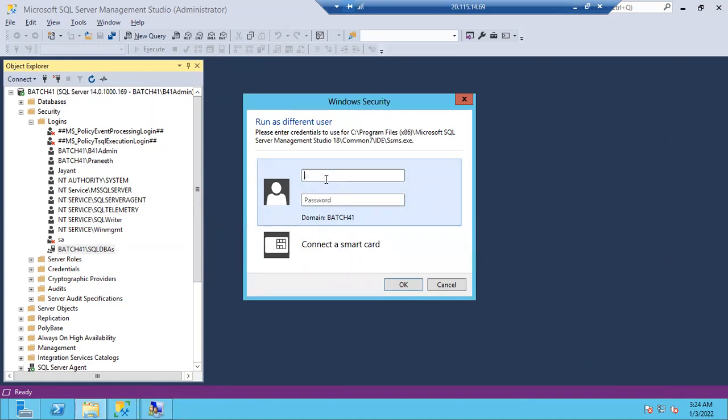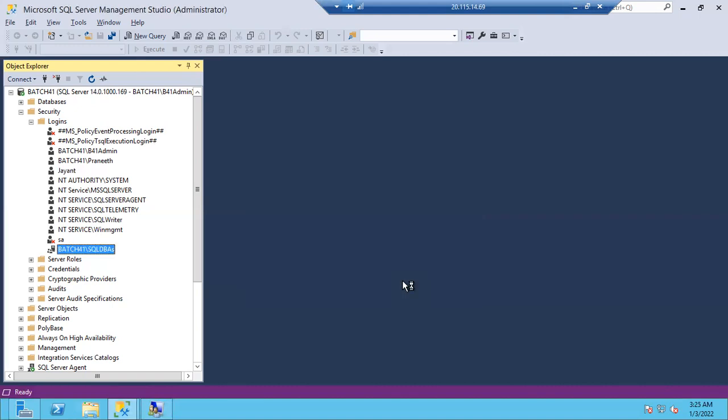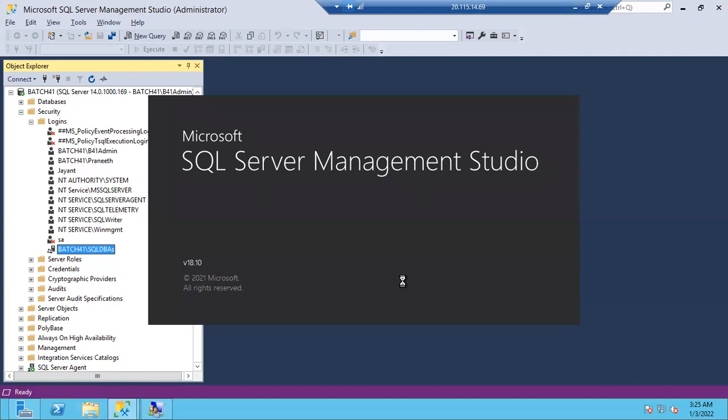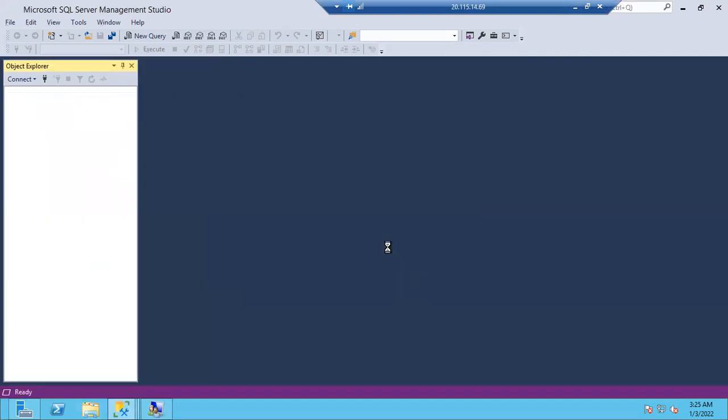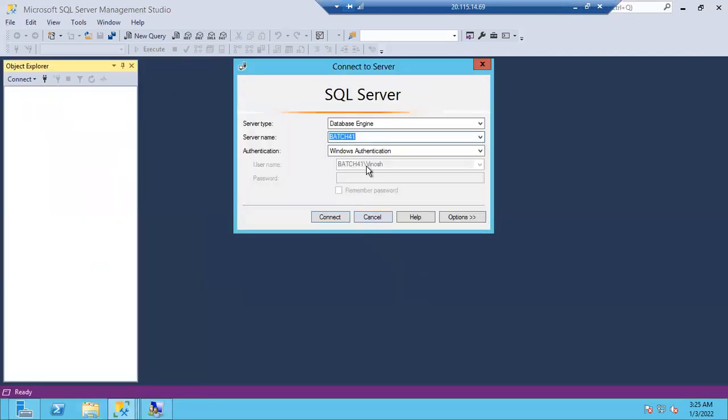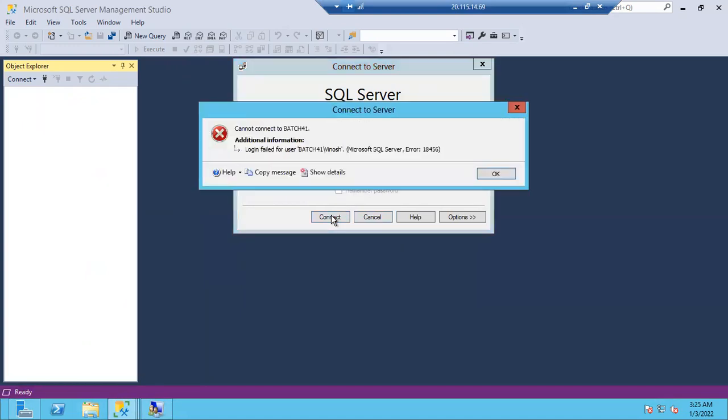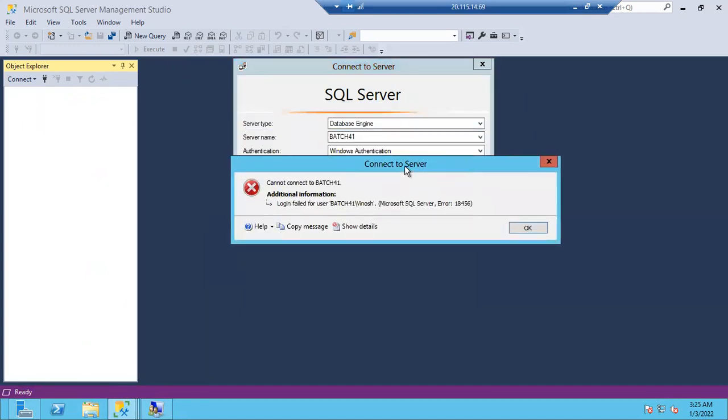Now the Vinosh user is already created at the Windows machine level. I'll give the Vinosh name and password 123. Click OK. It will open with the Vinosh user. But the thing is, Vinosh can't connect. I have already created a group login, right? I'll add Vinosh into the SQL DBA group. Let me first show you Vinosh. You can see batch 41/Vinosh. Click connect. Definitely you will get error 18456. Let it be as it is.